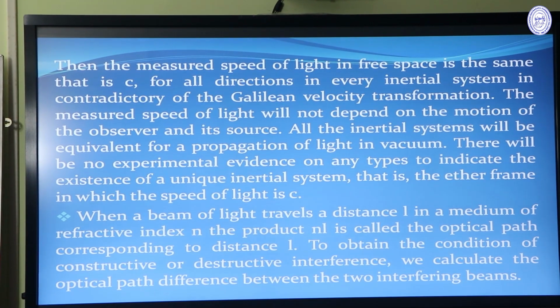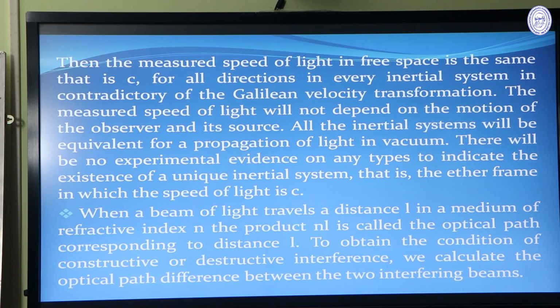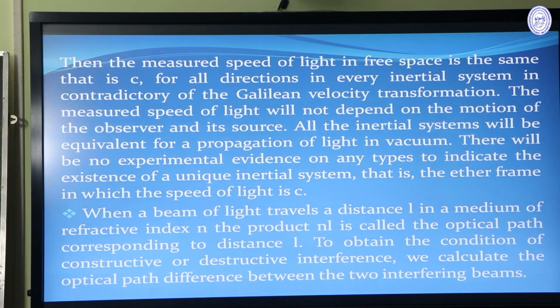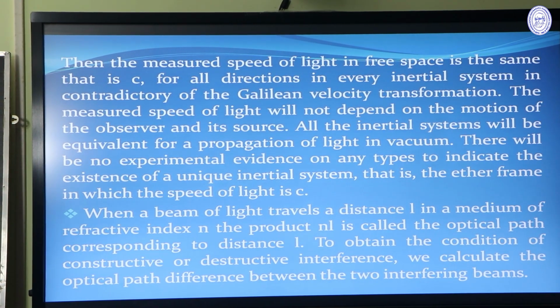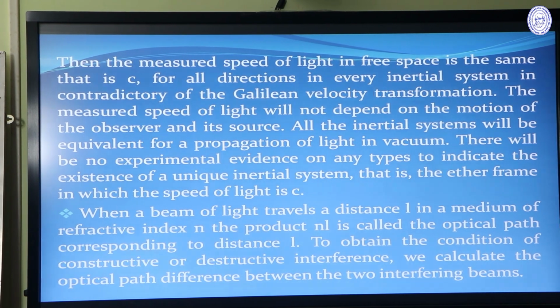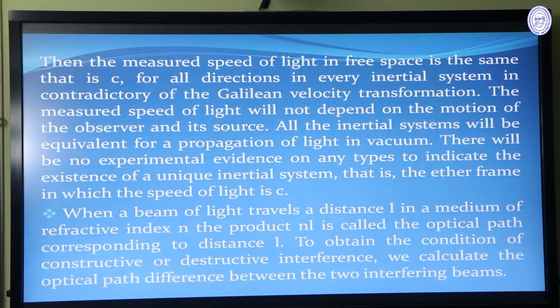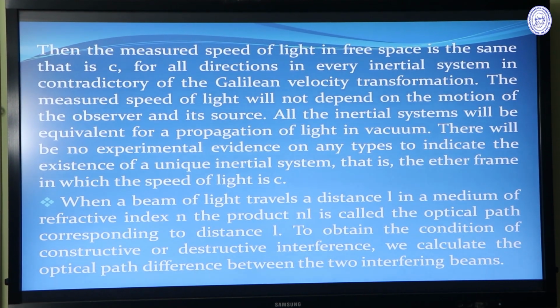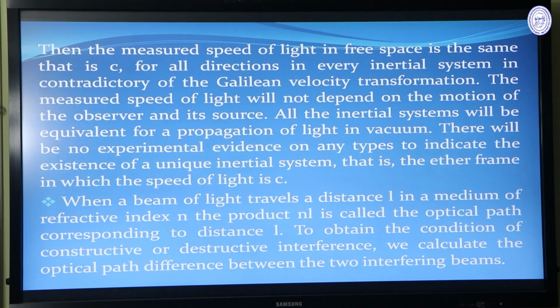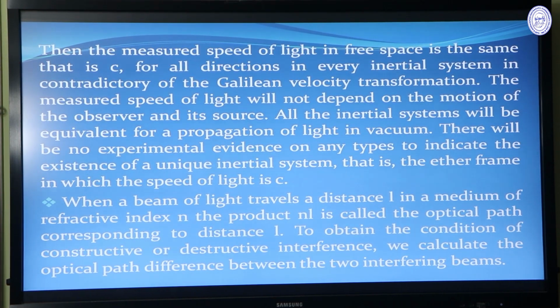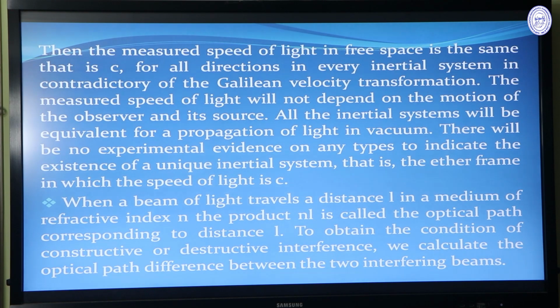Then the measured speed of light in free space is the same, that is c, for all directions in every inertial system, in contradiction of the Galilean velocity transformation. The measured speed of light will not depend on the motion of the observer and also on the motion of the source. All the inertial systems will be equivalent for propagation of light in vacuum. There will be no experimental evidence of any type to indicate the existence of a unique inertial system, that is the ether frame in which the speed of light is c.